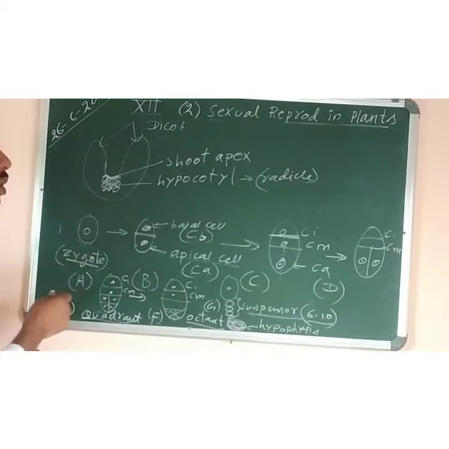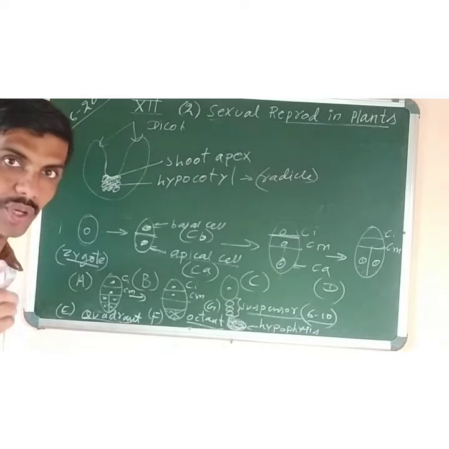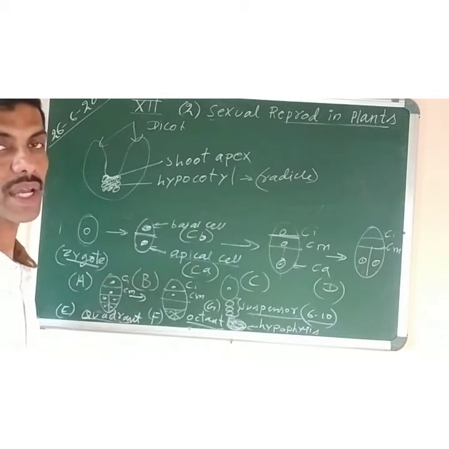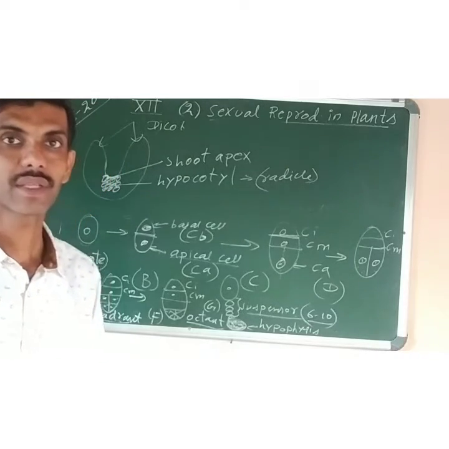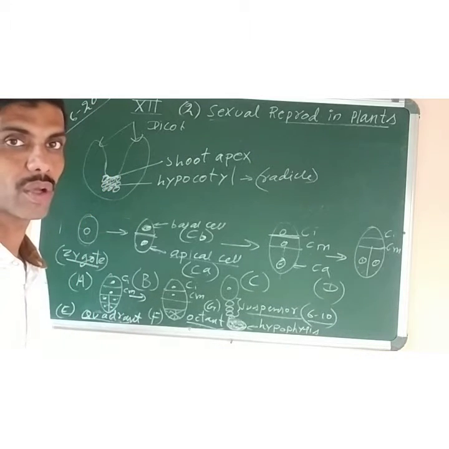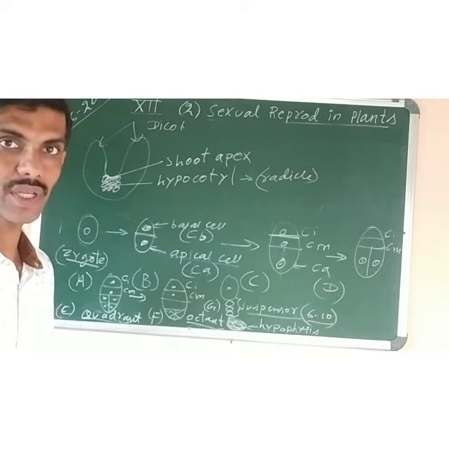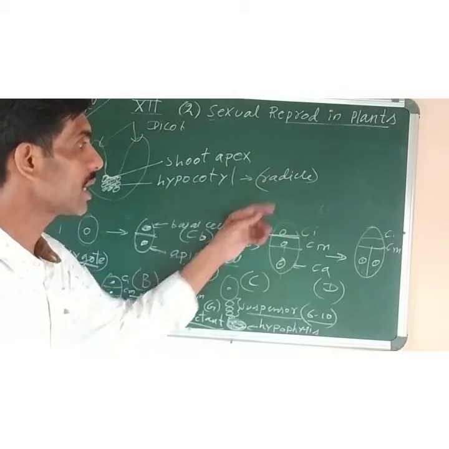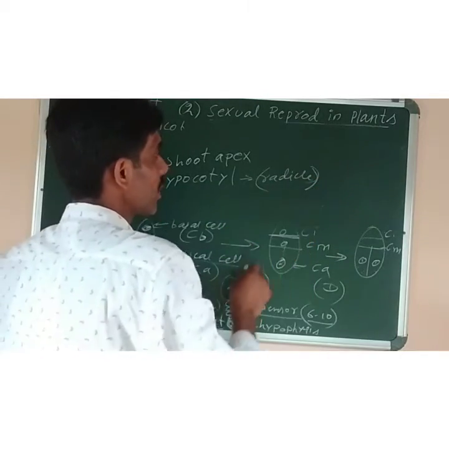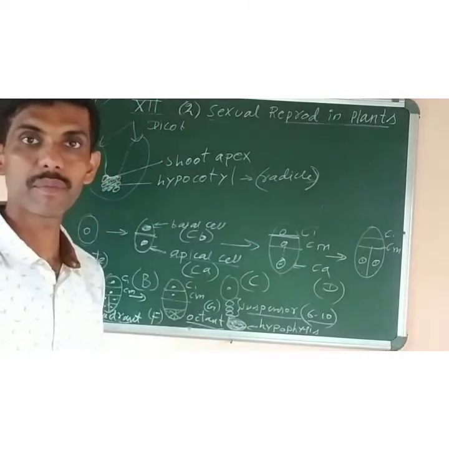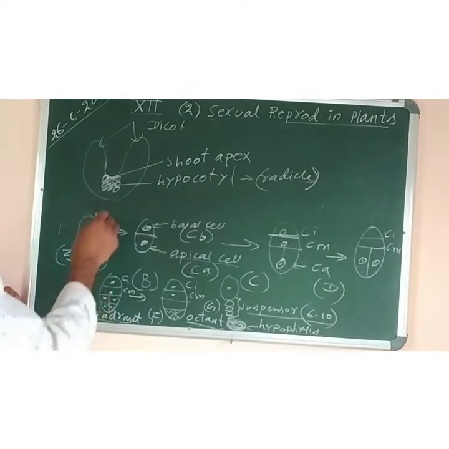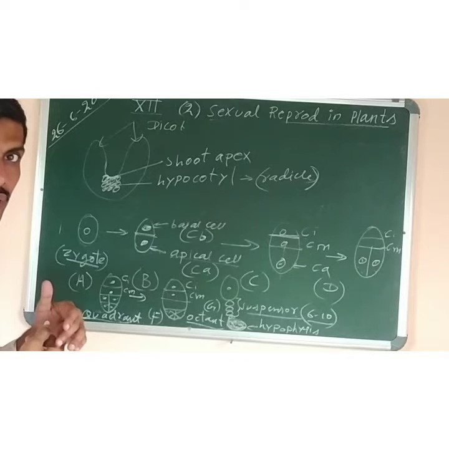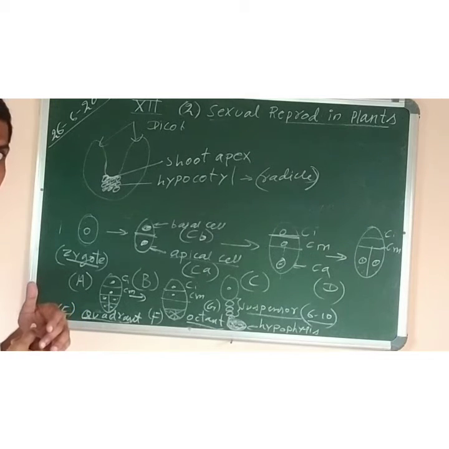Similarly, we have epicotyle. Epicotyle is the part of the embryonal axis which is present above the cotyledons. It gives rise to the shoot apex, that is the formation of plumule, which gives rise to the shoot system in the plants. Okay, and the radicle is protected by the root cap, whereas the shoot tip, that is plumule, is protected by the coleoptile, and coleorhiza.